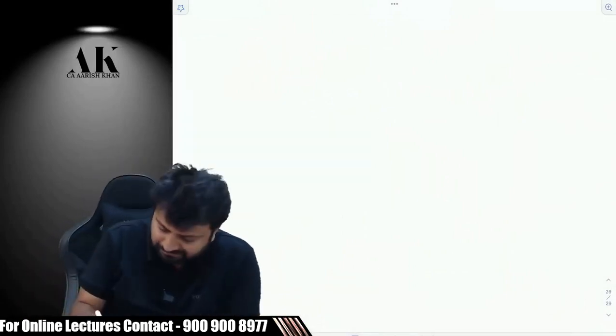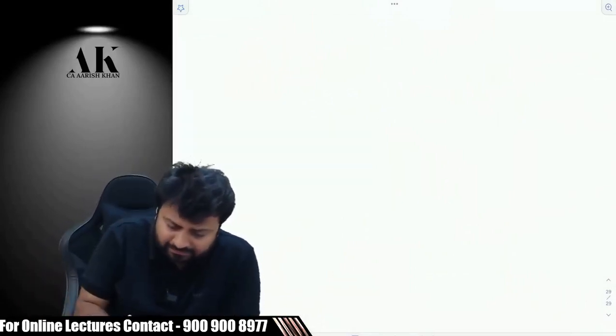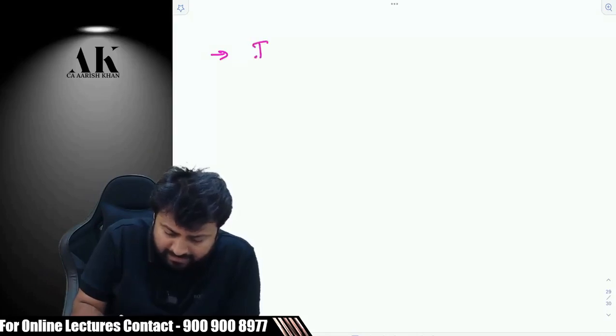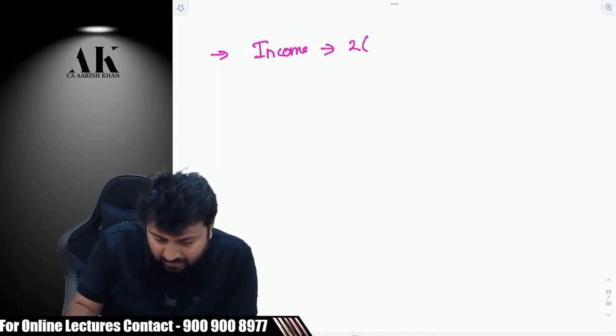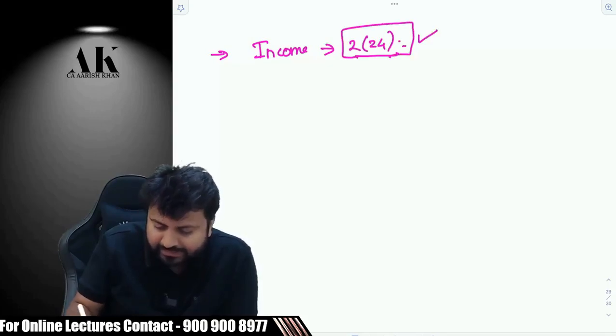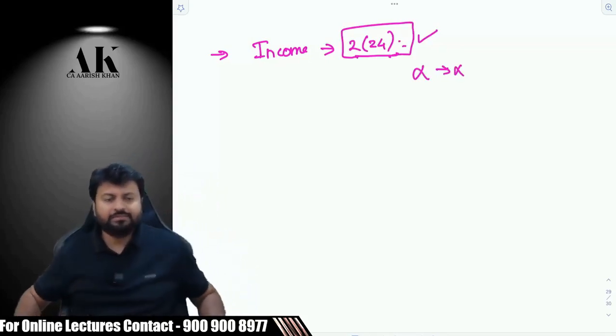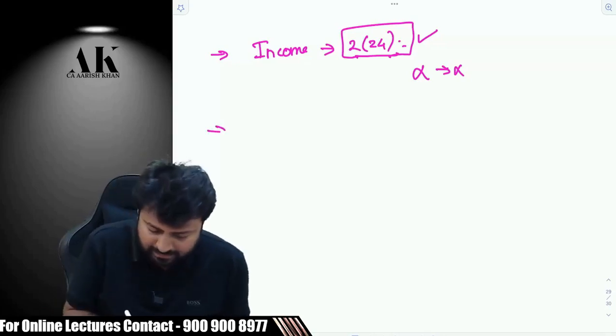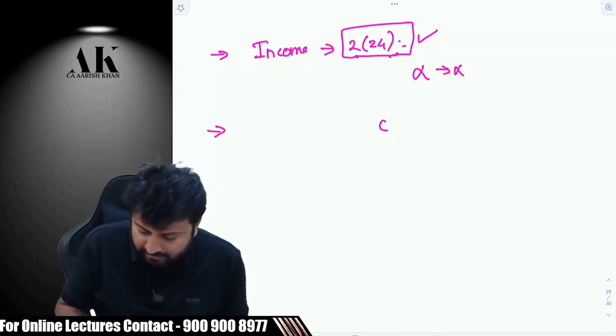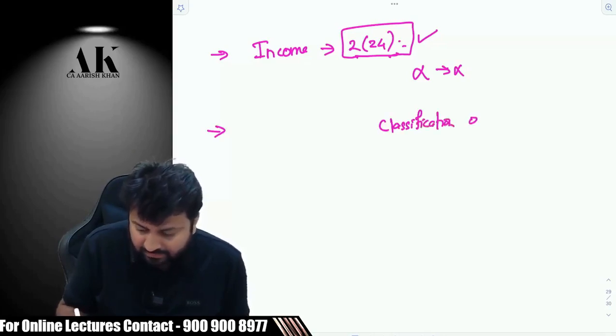Once we know what we are earning is income, from where will we come to know? You have to do an analysis of section 2(24). If you fall in this section, then it is income. If you do not fall in this section, there is no tax. Okay. So assume that we fall in this section. What is the next step that a person has to do? The next step which a person has to do is classification of income, right?